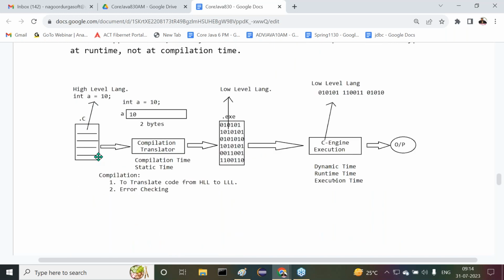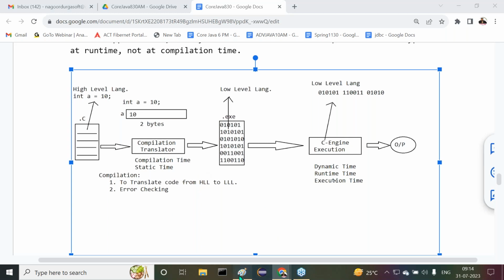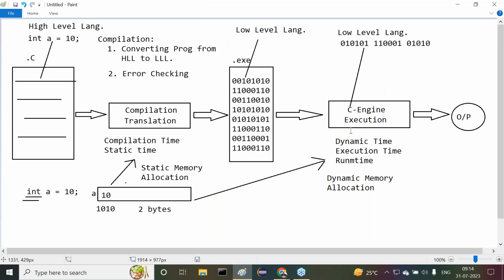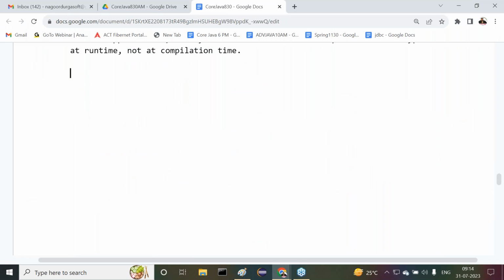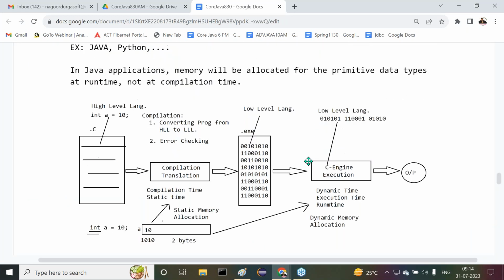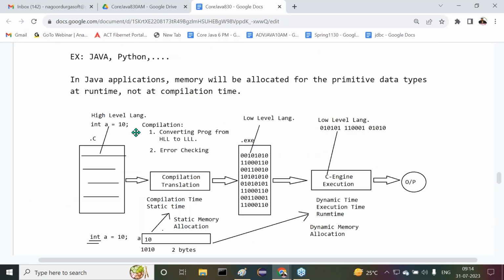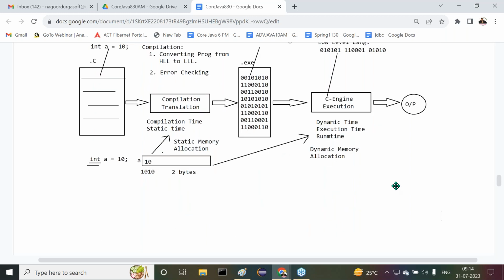Right, sir? Then as per this example, what is the meaning of compilation? Instead of taking this diagram, I want to use this diagram so that you are able to get some clarity, some more information. So I just want to delete this point and paste this diagram here, the diagram I created clearly. Okay, fine. So this point is completed. Point number one, the difference between Java and others, we completed.